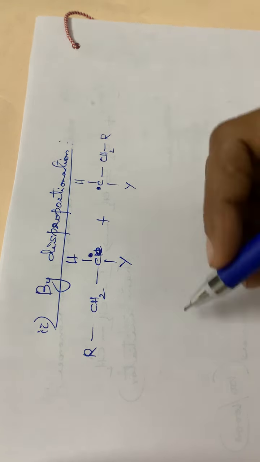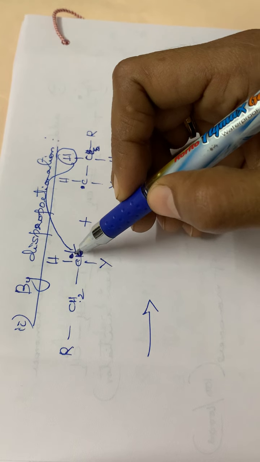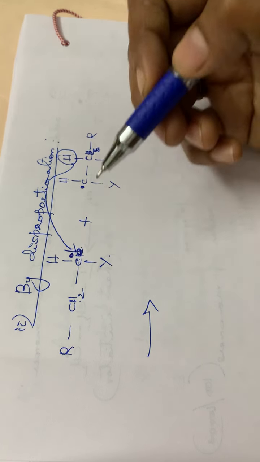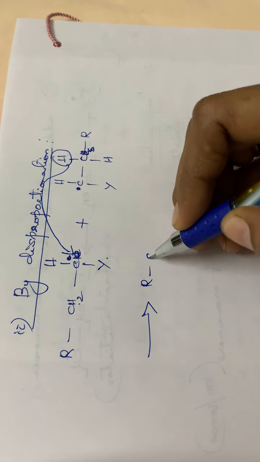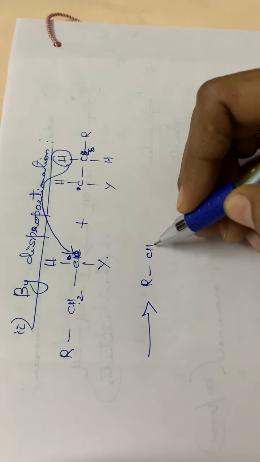So it becomes R-CH2-CH2-Y, isn't it? This hydrogen will be joining, so it becomes CH2-Y.